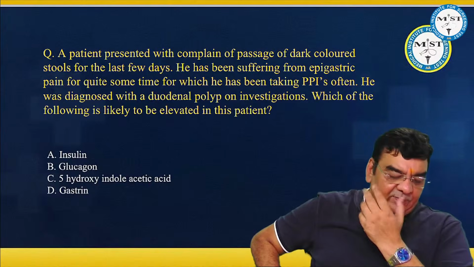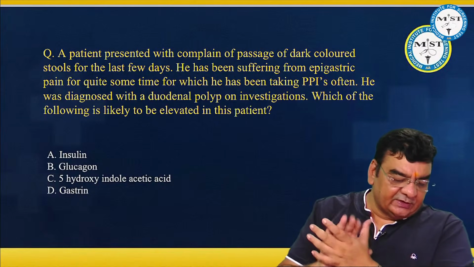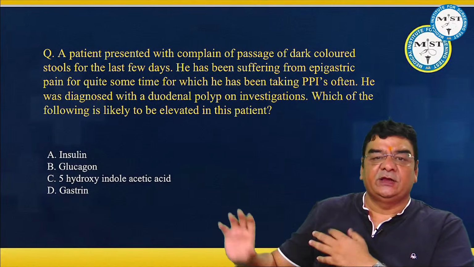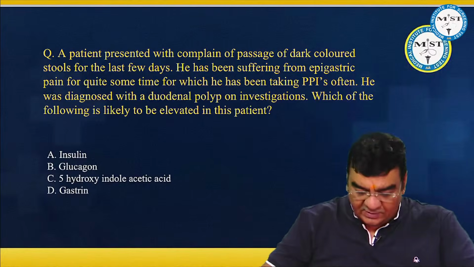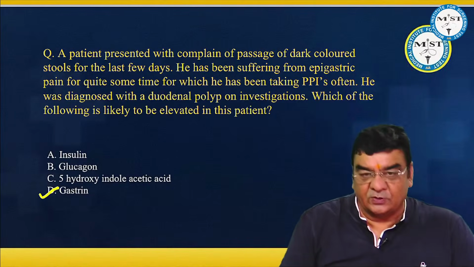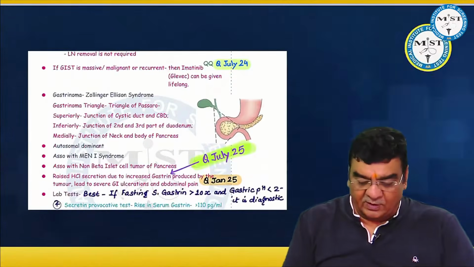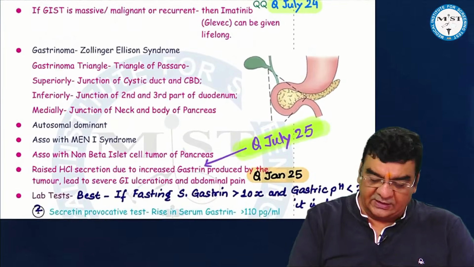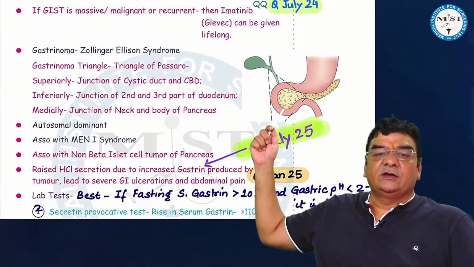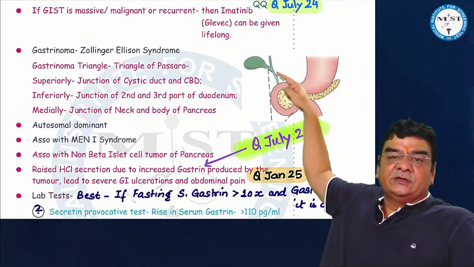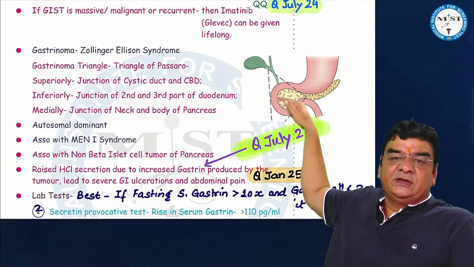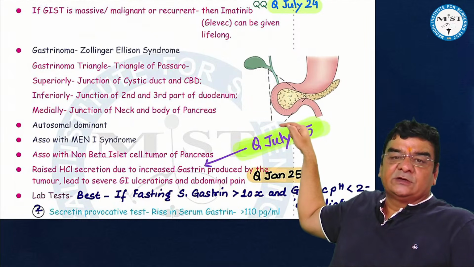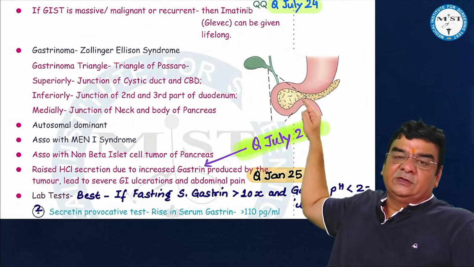Right. Perfect. So, Shashti, Ashwani, Tarang, everybody, this should be a case of Zollinger-Ellison syndrome. And as we know, Zollinger-Ellison syndrome or gastrinoma is commonly seen in the gastrinoma triangle. The triangle is bounded superiorly by the junction of the cystic duct and the CBD, inferiorly by the junction of the second and third part of the duodenum, and medially by the junction of the neck and body of the pancreas.